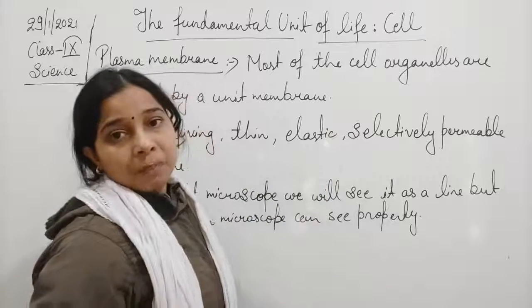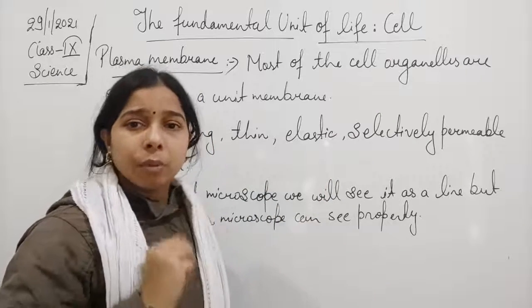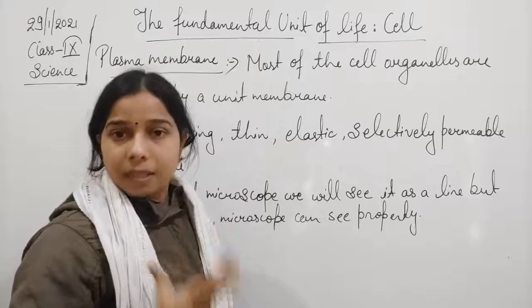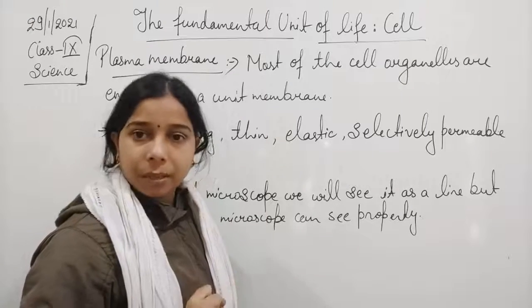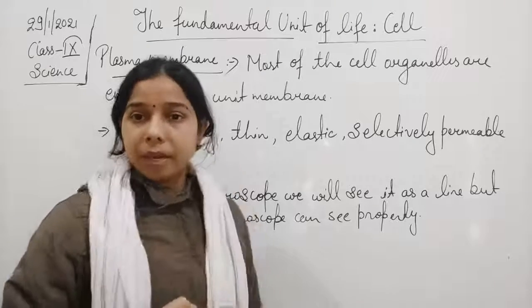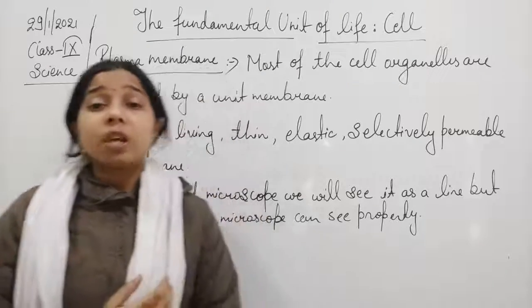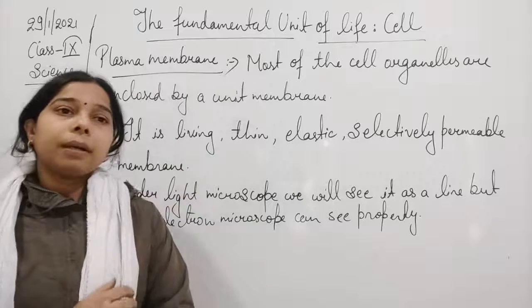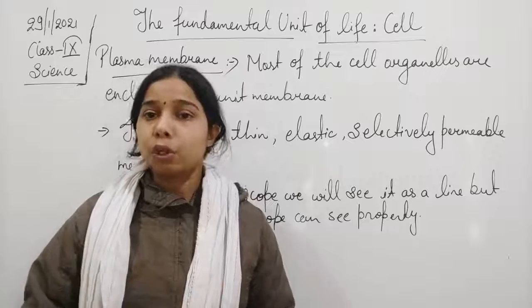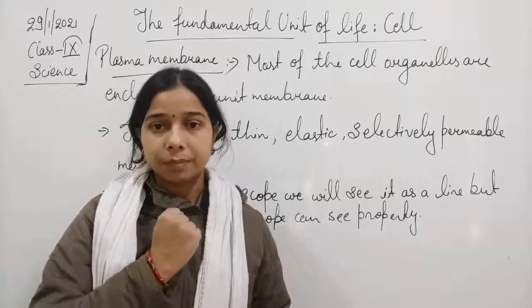Selectively permeable. So you have heard here three words. One is impermeable, second is semi-permeable or selectively permeable, third is permeable. A permeable membrane allows all the solvent or solute to pass through the membrane.